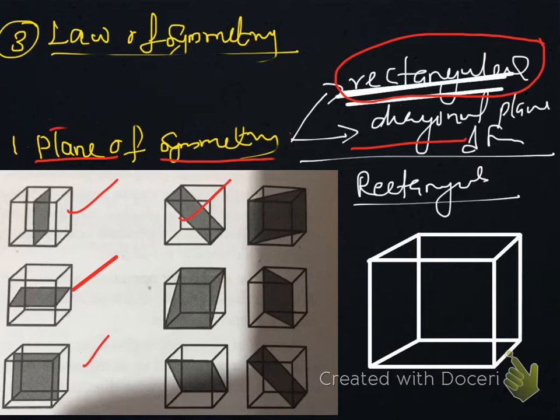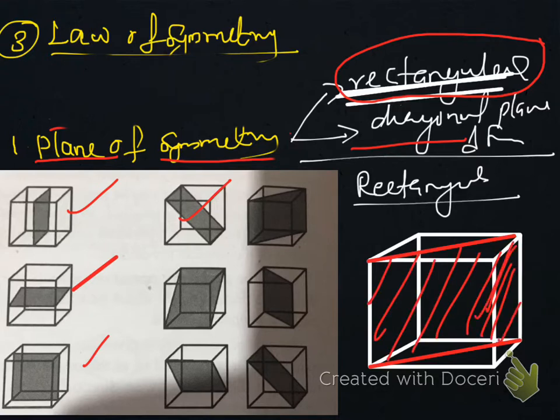Another possibility is this and this. That is another diagonal plane cut into two equal halves. You have to draw these lines also, then only it will feel like a plane. This is one half and this is another half.